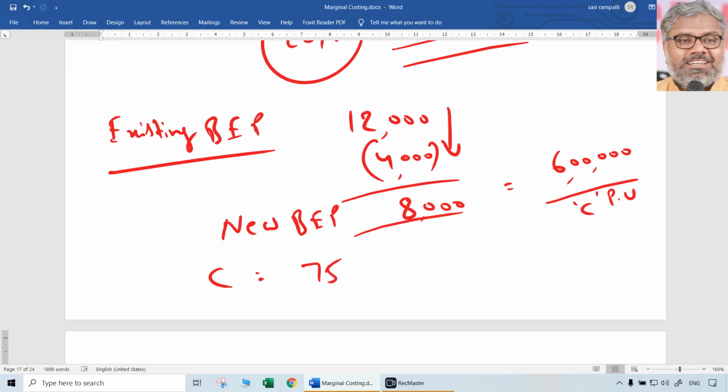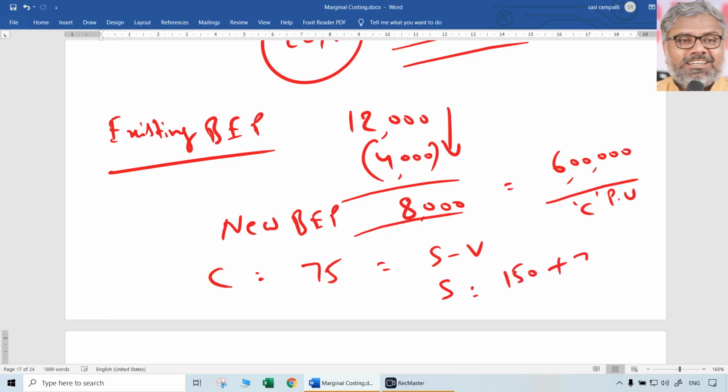But that does not matter. We need selling price, but we know the formula for contribution. What is the contribution formula? Selling price minus variable cost is contribution. Then how to get selling price? By adding variable cost to the contribution. Variable cost is known already, there is no change in that. Per unit it will be the same. So 150 rupees was the variable cost, and that will still be the same.